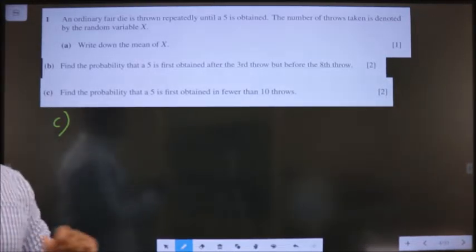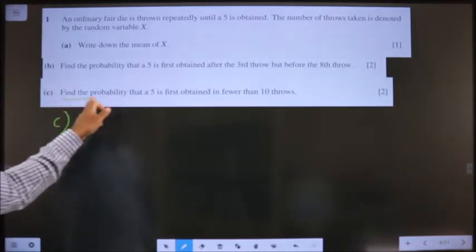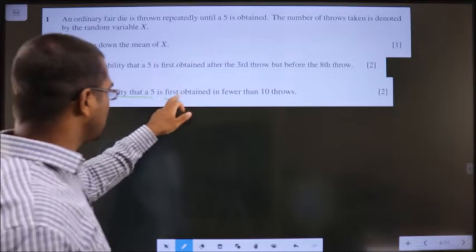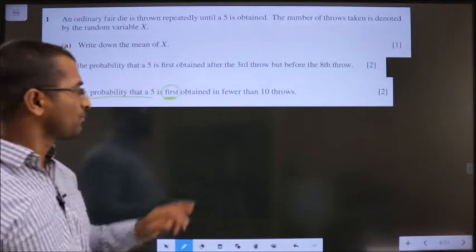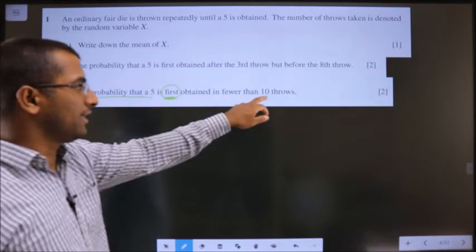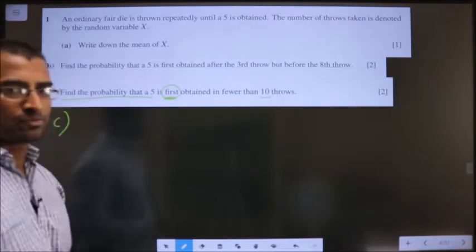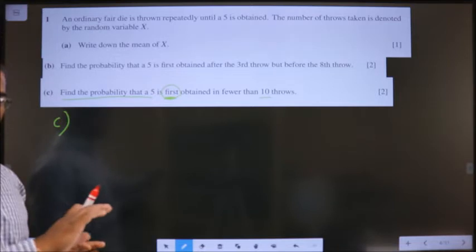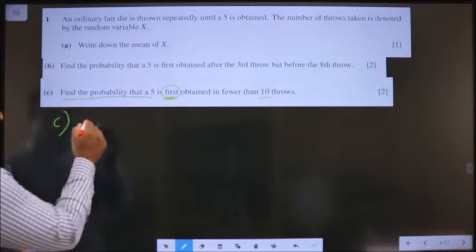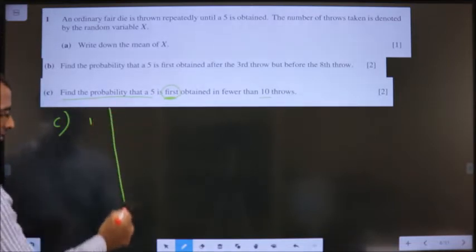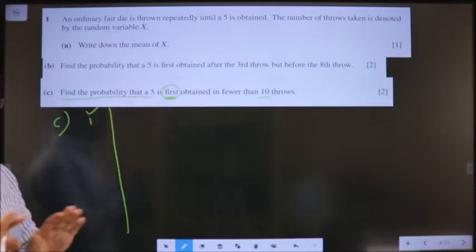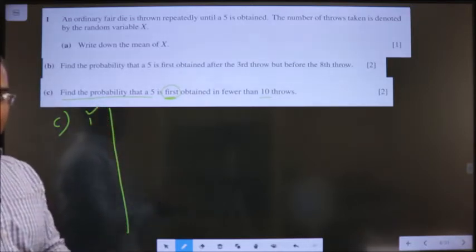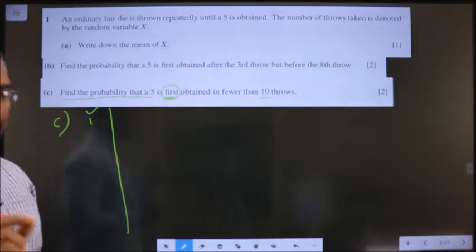Question 1C. Find the probability that a 5 is first obtained. Stress on this word first. Obtained in fewer than 10 throws. Same, I consider all the options. Let us say when I have thrown it once, I got 5 over here. So I stop over there. I won't proceed since the first time I should get a 5.